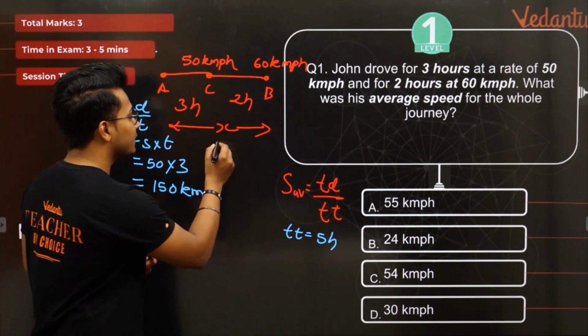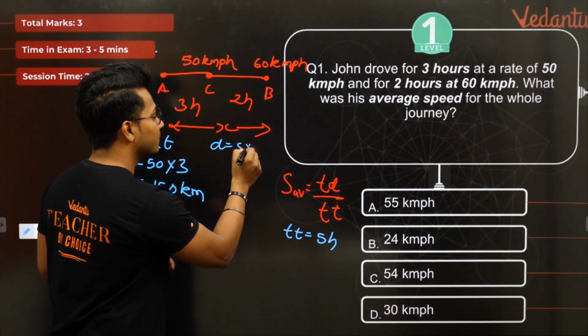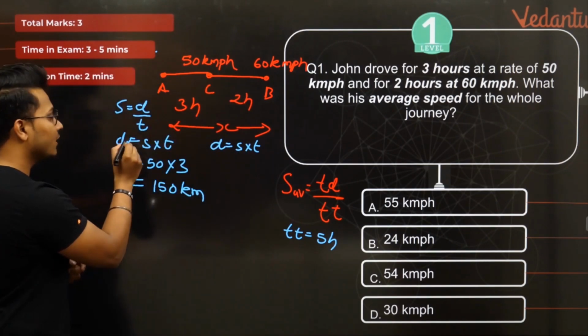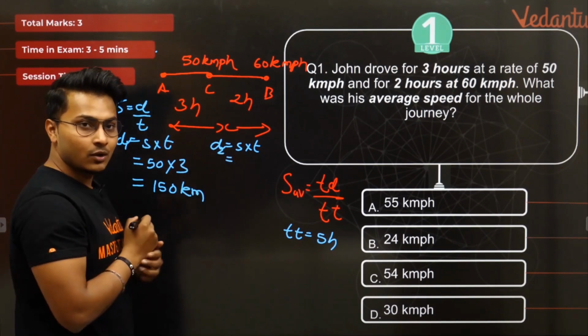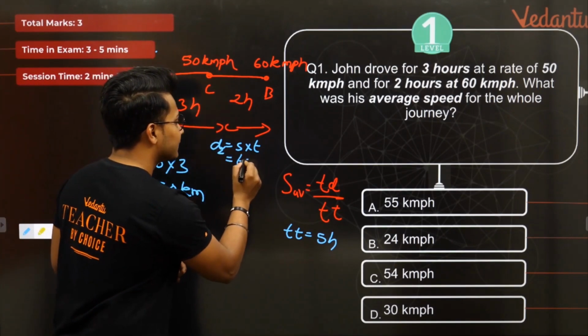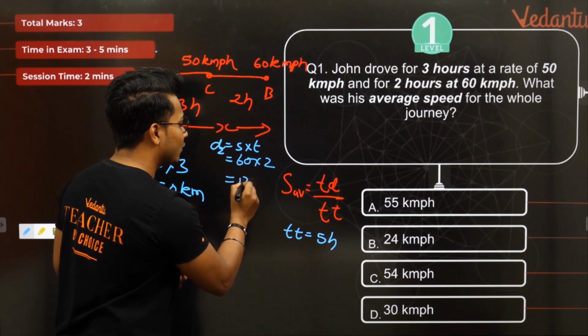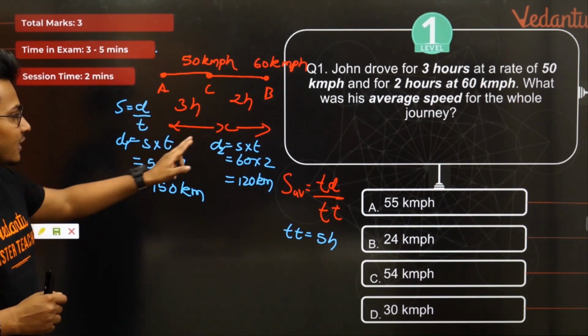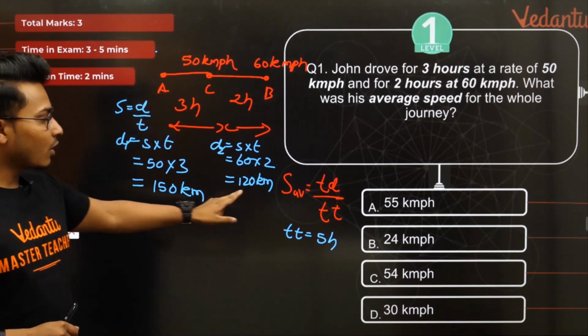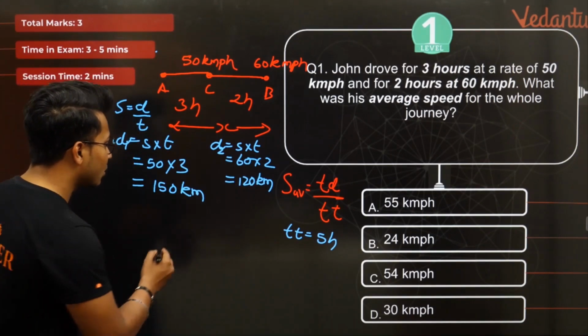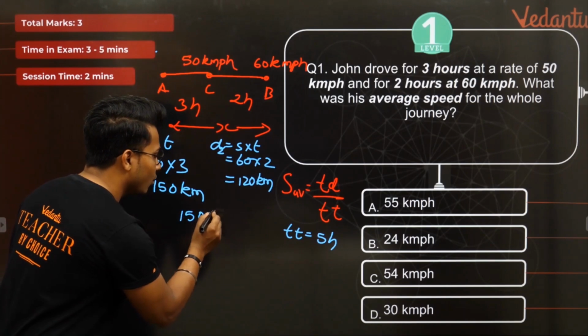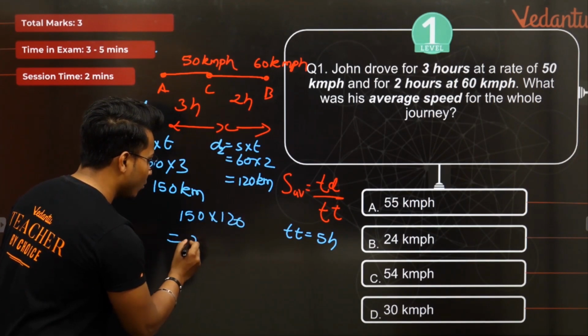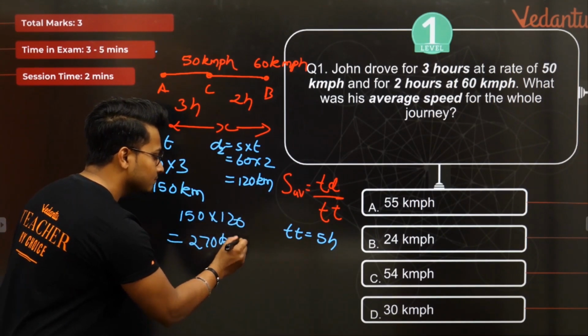Besides that, you have the second scenario. In the same scenario, distance is equal to speed into time. Here I write d1, and here I write d2. What is speed in this scenario? Speed is 60. 60 into 2, how much? 120 kilometers. Speed is equal to distance by time, distance is equal to speed into time. You have got 120 kilometers. So what is the total distance?